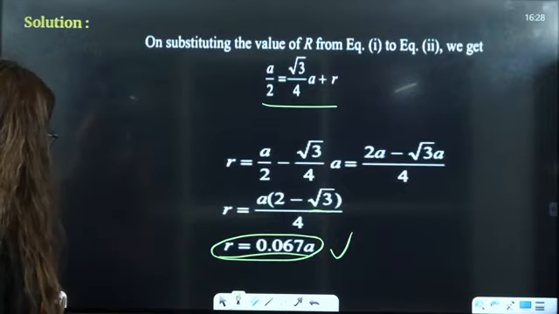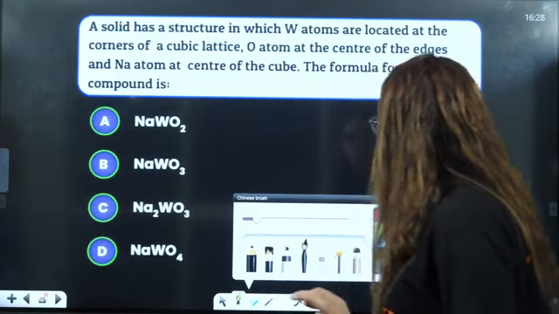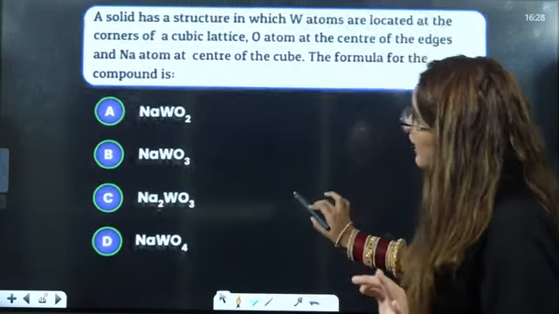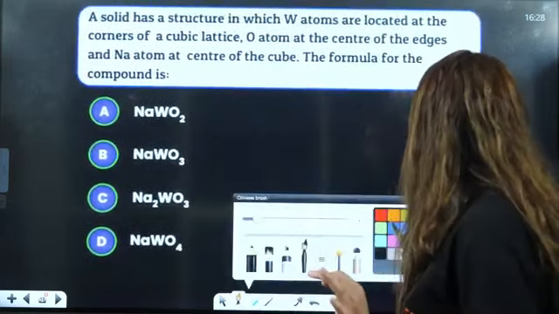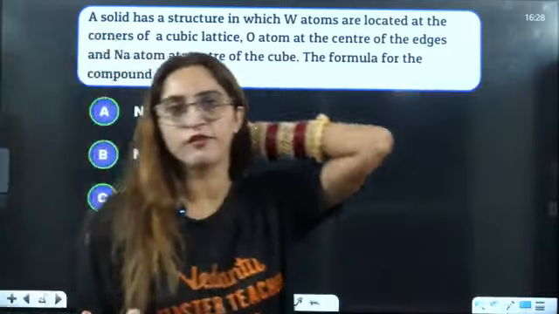Yes, students, is that clear? Okay. One more question based on your... how many students are finding it tough? Tell me one thing, how many students find solid state tough?